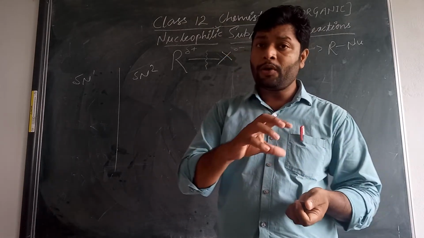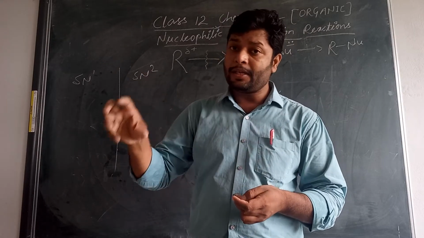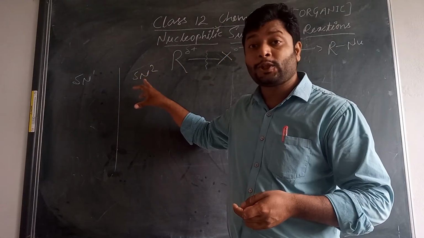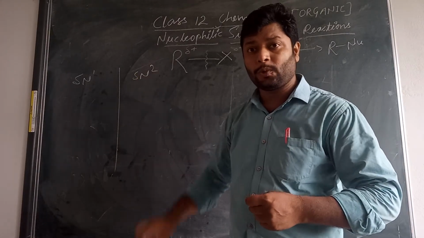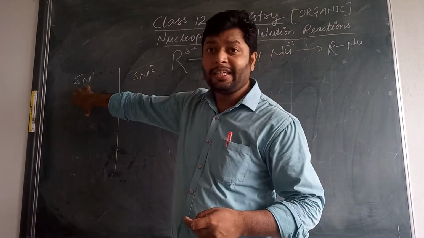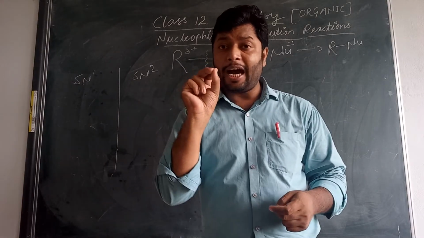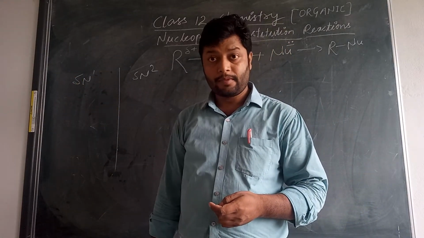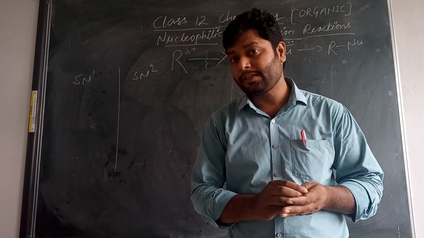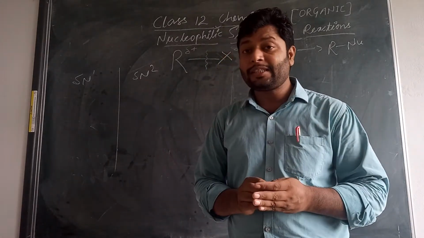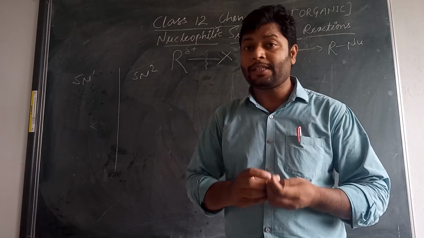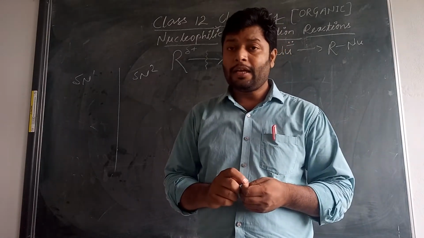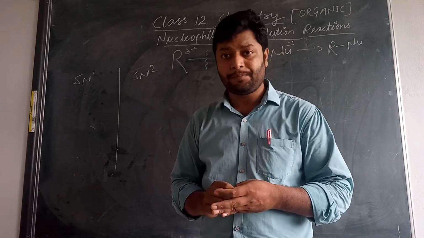But if no stable intermediate can be formed during the reaction, it generally proceeds through one step, like SN2. In SN1, a stable carbocation intermediate is actually formed. In SN2, there are unstable intermediates, and that is why the reaction proceeds through a transition state in a single step reaction.